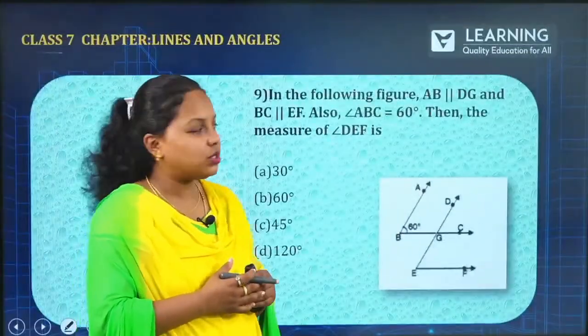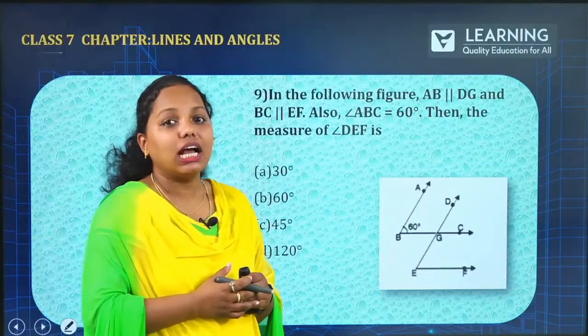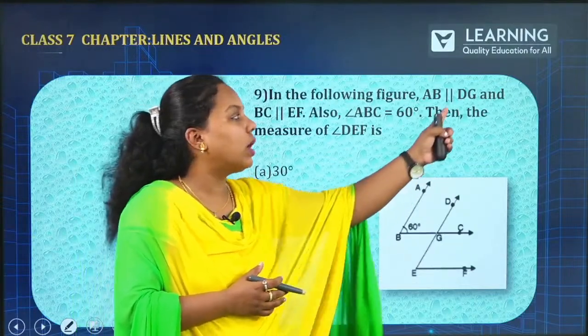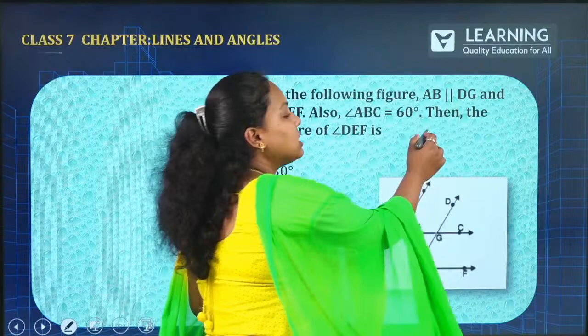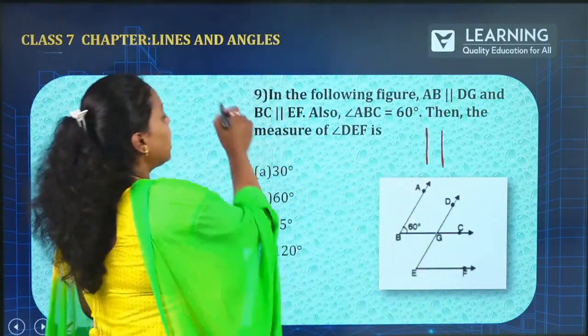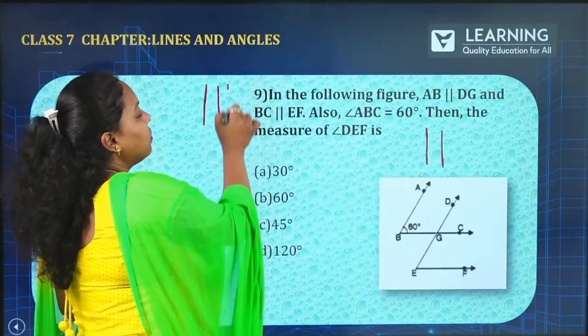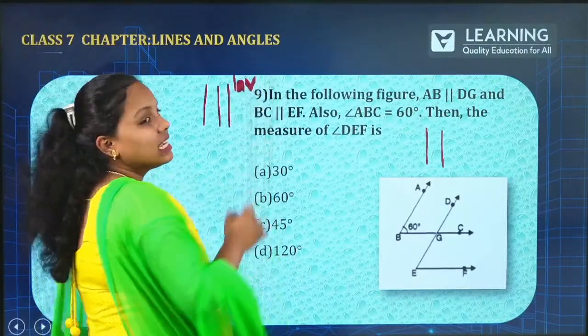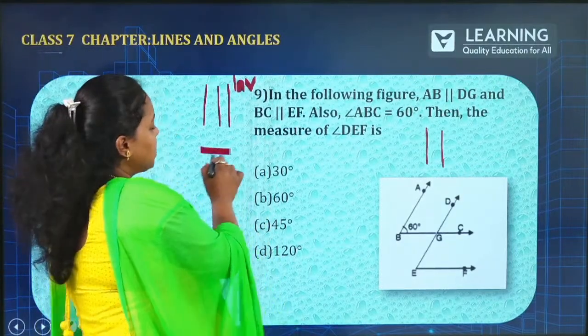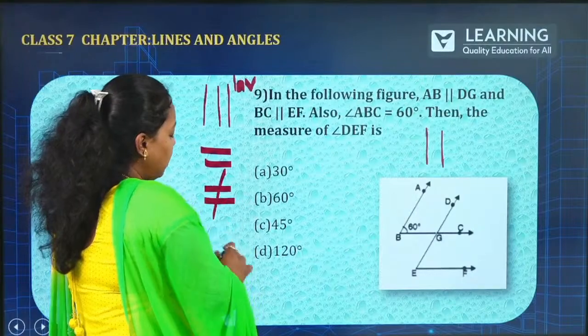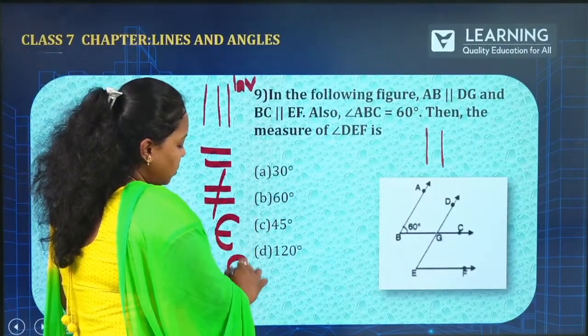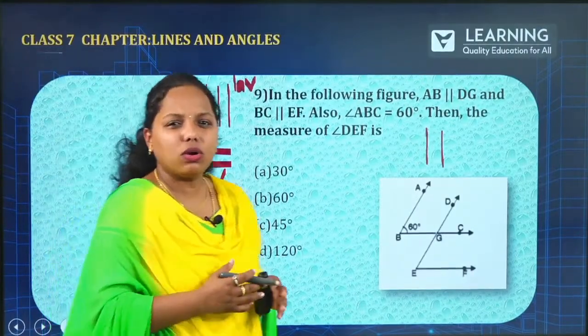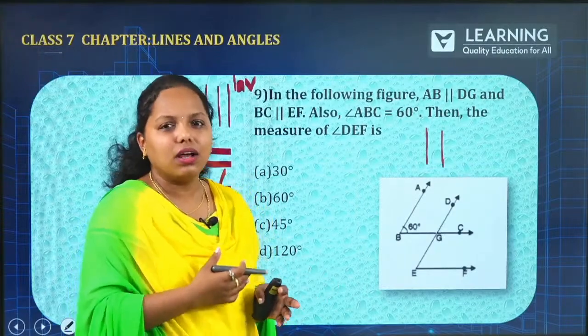Now the next question. In the following figure, AB is parallel to, I hope you know this symbol, it is parallel. How about three lines? If it is three lines, it is similar. And about this one, it is not equal to, this is belongs to, does not belong to. So these are all the small symbols in mathematics.